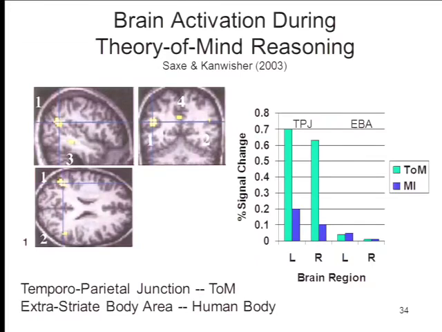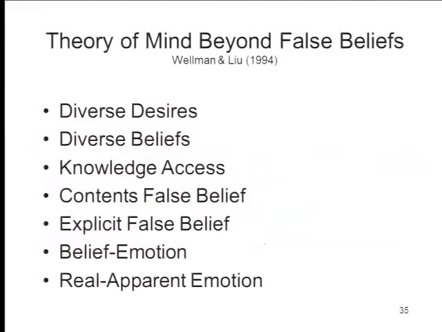Now, almost all of the literature on social cognitive development has been based on this theory of mind task. Hundreds and hundreds of studies have used this task. But it's important for you to understand that that's not all there is to either the theory of mind or the development of social cognition. So, for example, Henry Wellman at the University of Michigan has argued that there are a whole bunch of aspects of the theory of mind that go beyond simply passing the false belief task.